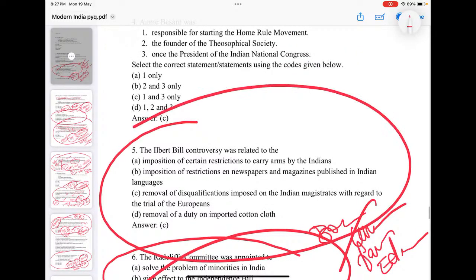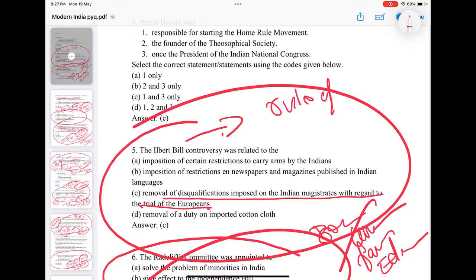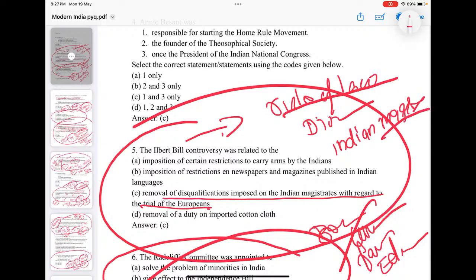Ilbert controversy was related to what? We know that this is connected with the removal of the disqualification imposed on Indian magistrates with regard to trial of Europeans. So even though there was British rule of law, there already existed discrimination. What was that discrimination? Indian magistrates are not empowered to conduct the trial of European criminals, and their trial must be conducted by European judges only. But at the same time, a deputy can conduct it if he is a European, you know. So the biggest problem is the Ilbert Bill controversy.